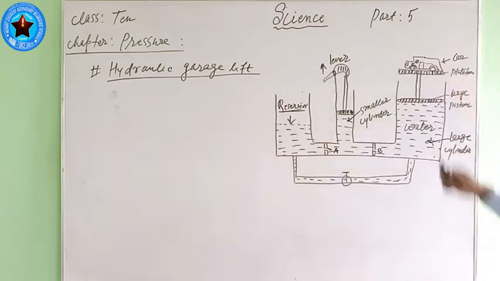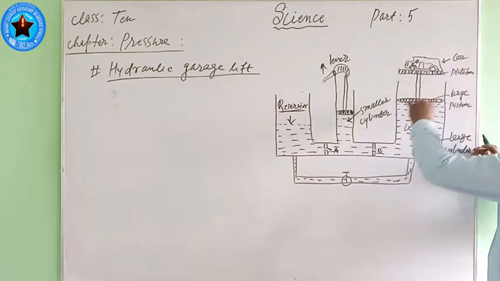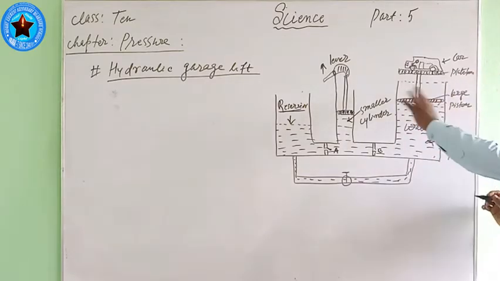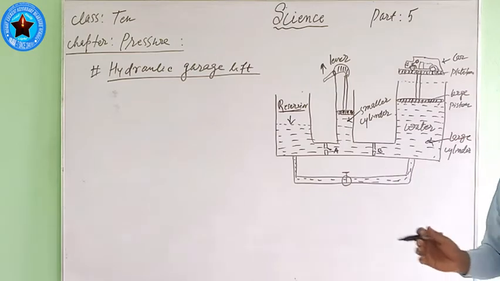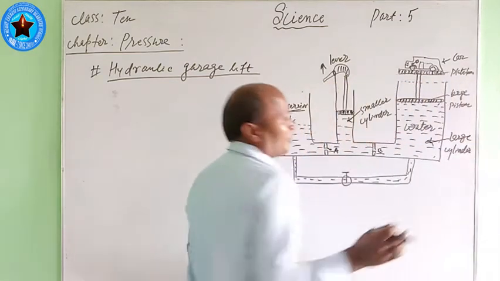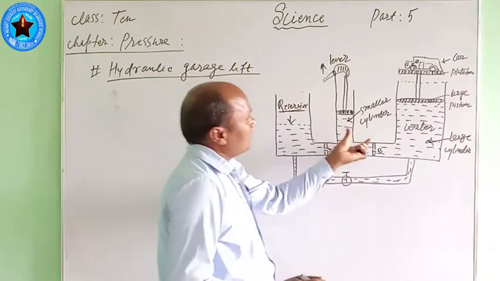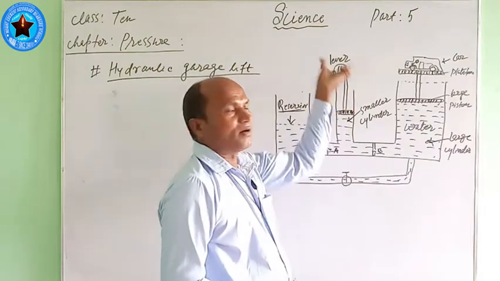And on this platform, lighter vehicles, like a car or a jeep, are kept. At first it is here, at a low height, so the vehicle can easily climb onto it. When the vehicle is on the lift, the person who works in the garage, to wash the car or repair it, pulls the lever upward.